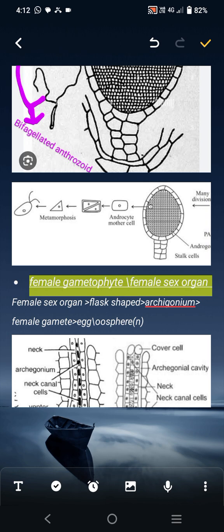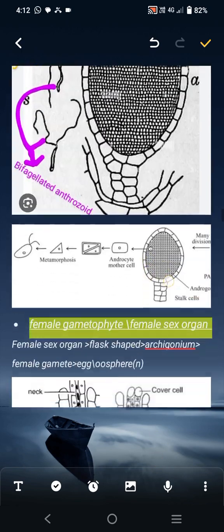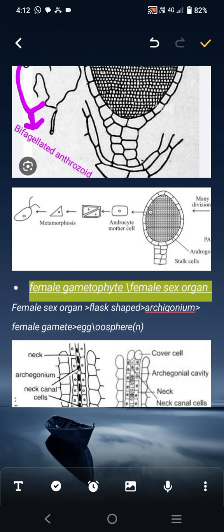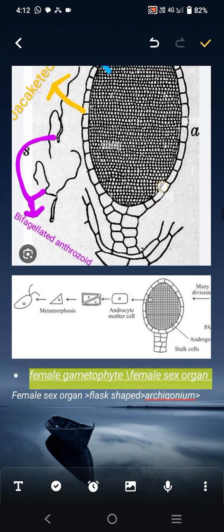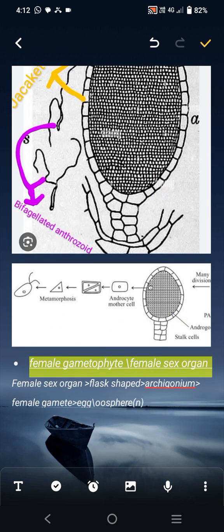And the androcyte or antherozoid mother cell is also represented in this figure. Metamorphosis takes place and the biflagellated antherozoid is formed. That is the male gamete.